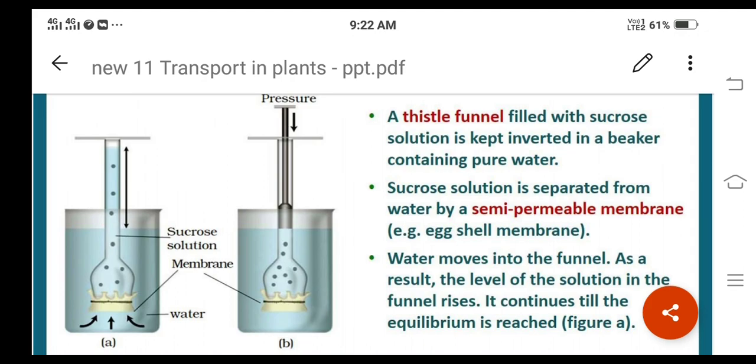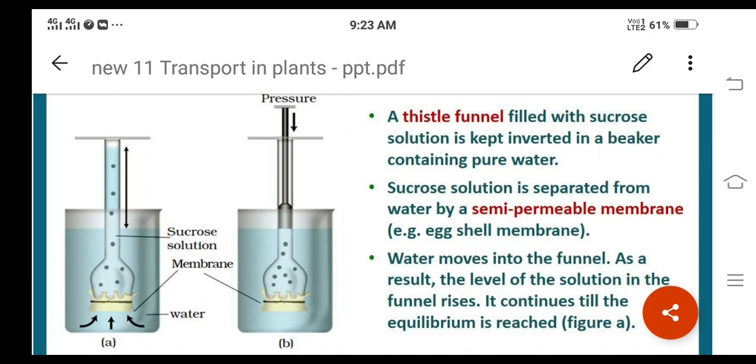After doing all these, we make the experimental setup like this and keep it for some time. Then what will happen here? Osmosis will occur. Remember, in the beaker pure water will be there, and in the thistle funnel sucrose solution will be there. If osmosis occurs, the water will move into the funnel. Whatever water is present in the beaker moves into the funnel.